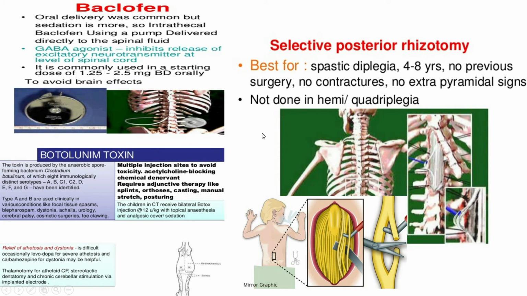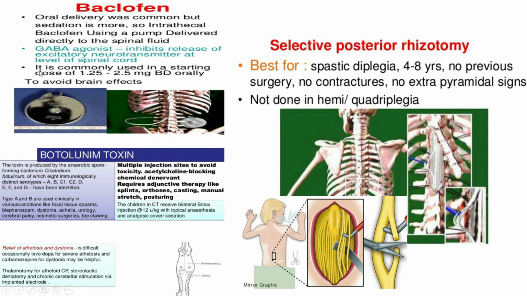Now how do you treat this type of child? You must take help of a neurodevelopmental fellow or any pediatric specialist who is specialized in this neurodevelopmental disorder. But for your knowledge, you can give baclofen. It is an oral delivery system by which you can relax the hypertonic muscle, and it is a GABA agonist, which will inhibit the release of the excitatory neurotransmitter at the level of the spinal cord.